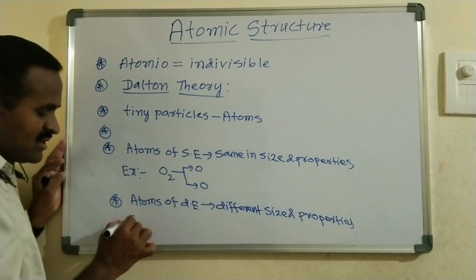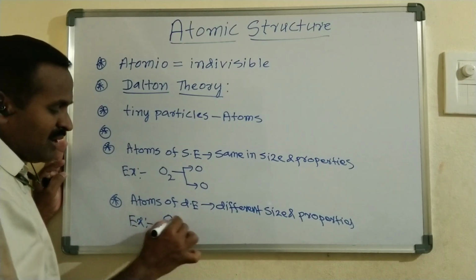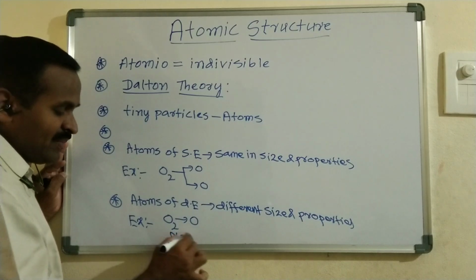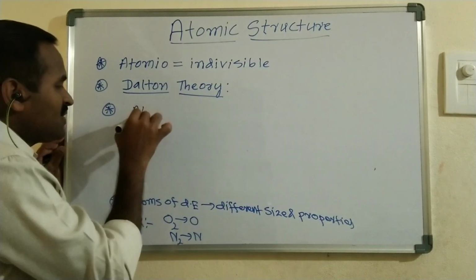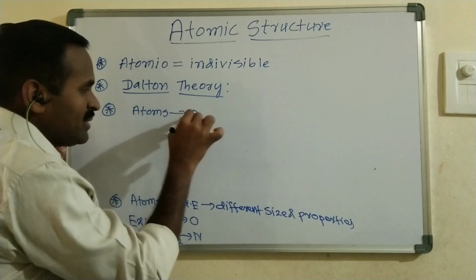I will take one example here. The oxygen element atom is O, and the nitrogen element atom is simply N. These are atoms of different elements.